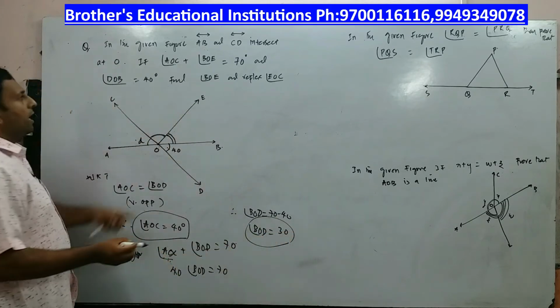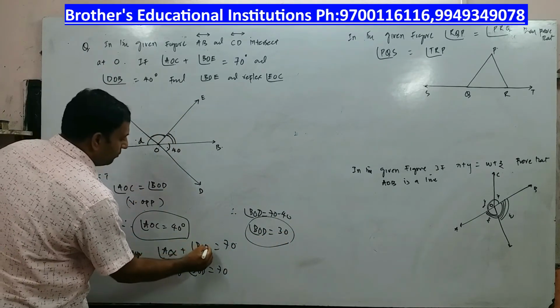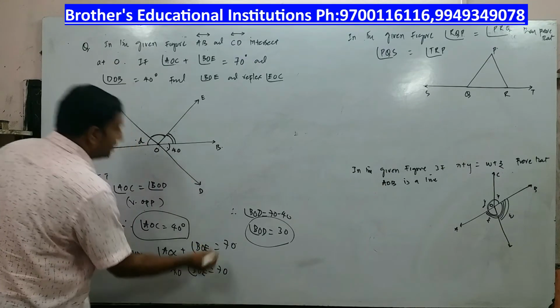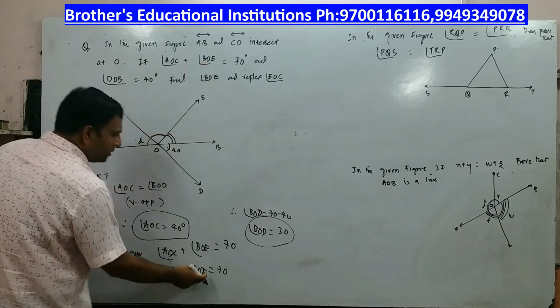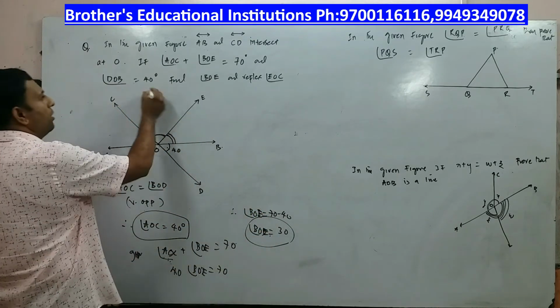Is it not? The question asked was angle BOE. This is BOE. Alright, not BOD. This is angle AOC plus BOE. So therefore angle BOE we are supposed to find, and that angle is equal to how much?